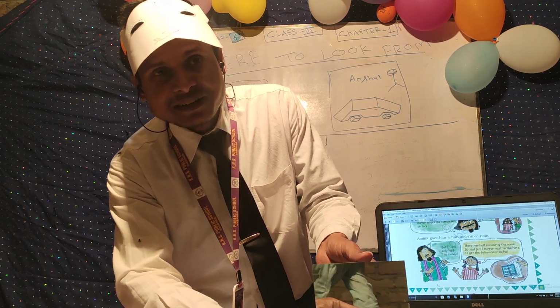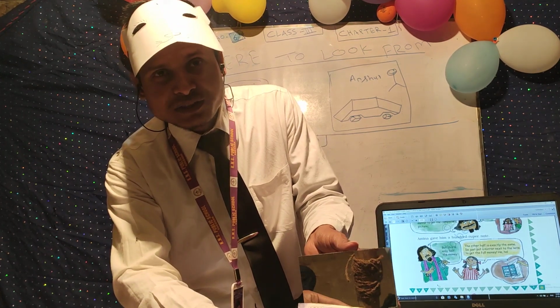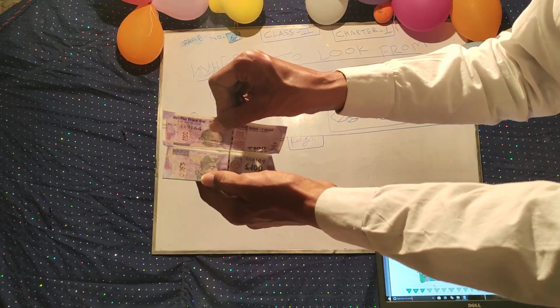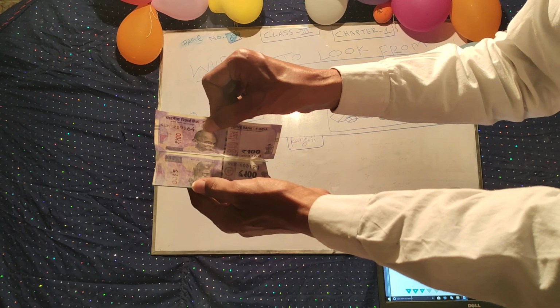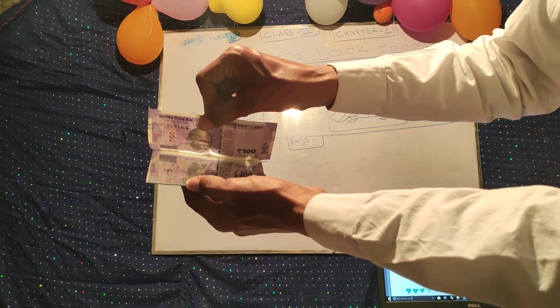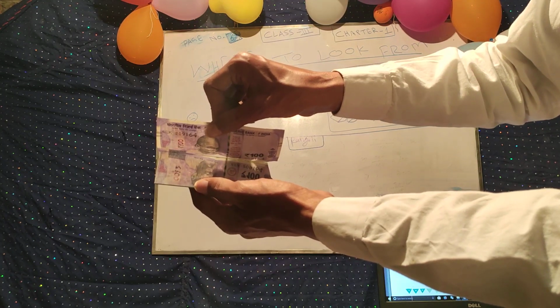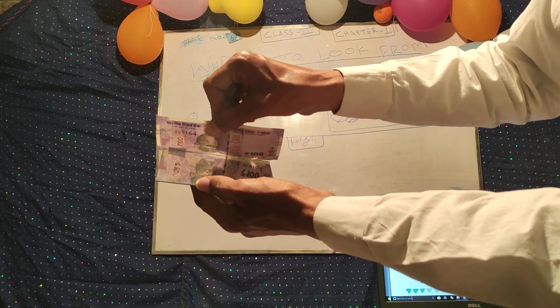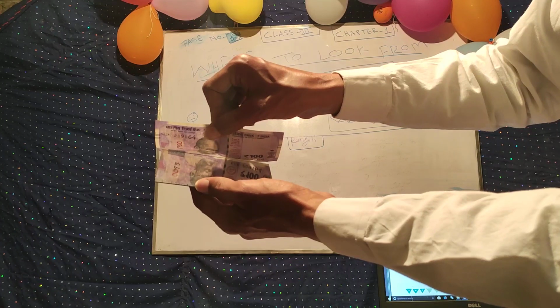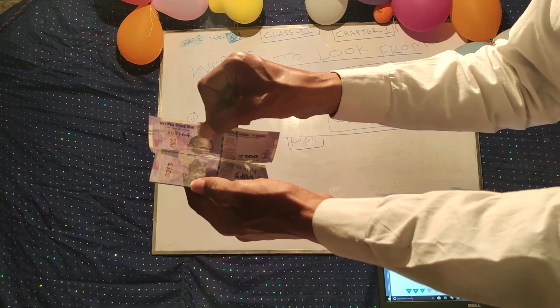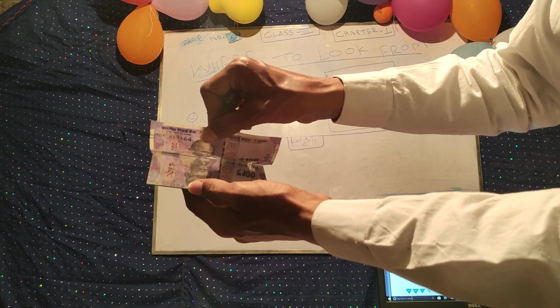Are you able to see this? Yes. So this is the figure, and Amina offered this 100 rupees to the painter. She gave the same answer in the same way as the painter had done with her.